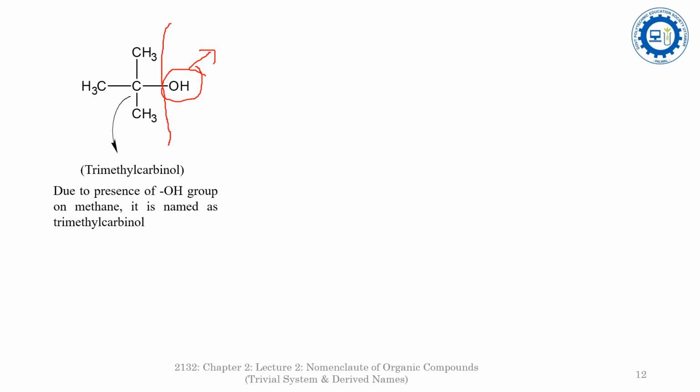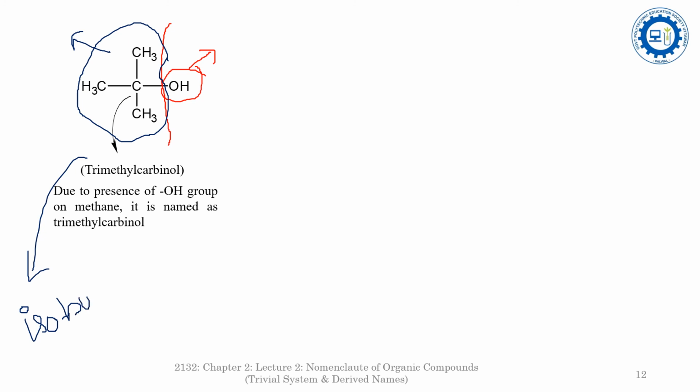I am using the blue pen for the trivial system of nomenclature using the structure of the compound. In this, this is the radical part, isobutyl, and then it is the alcoholic part. So under the trivial system, it is isobutyl alcohol.